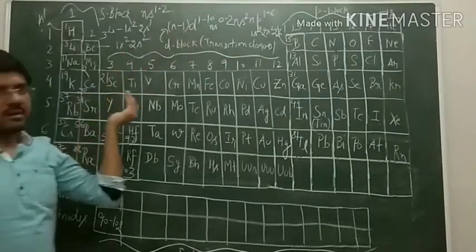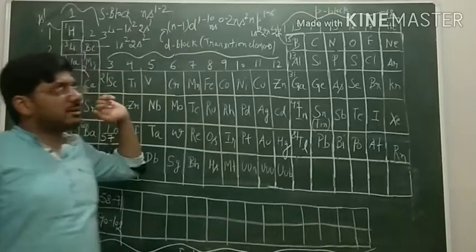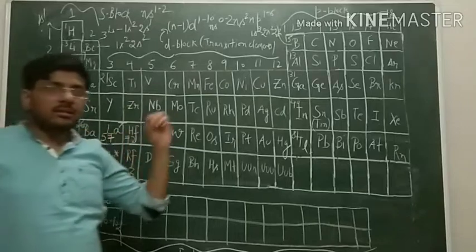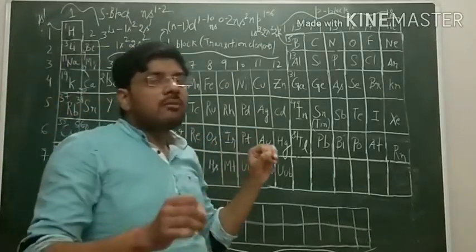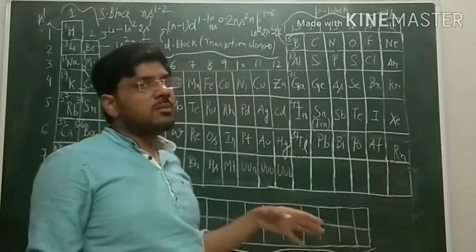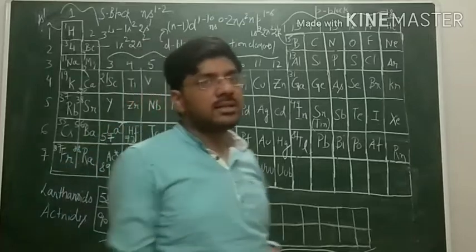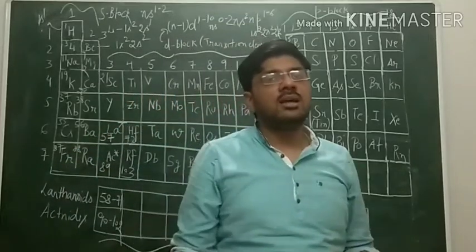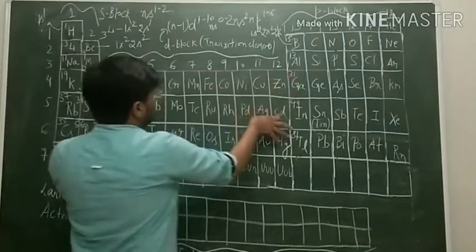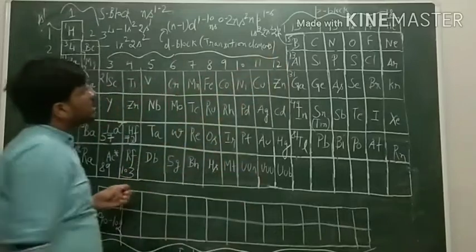मतलब last से हम backward में आते हैं तो एक उससे पहले जो orbital है उसमें जब electron enter कर रहा है, that is the d orbital. Now we know that in d subshell there are 5 d orbitals which can accommodate a maximum of 2 electrons each. So there are a total of 5 d orbitals, so they can accommodate a total maximum of 10 electrons. So we have 10 groups in these D block elements from group number 3 to 12.